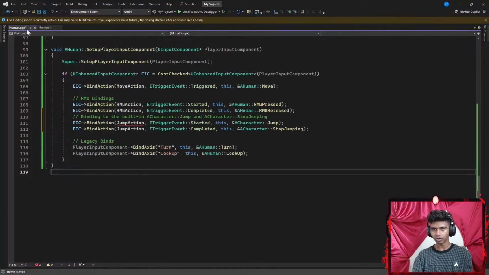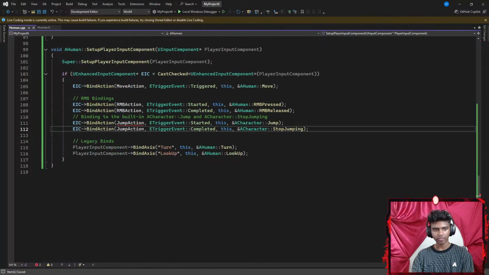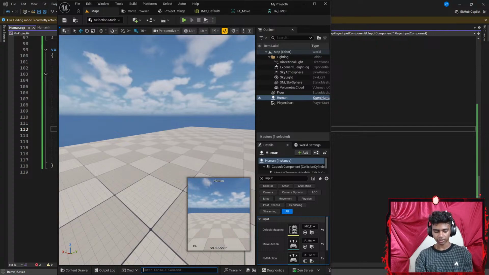Let's hit Control S to save the code. Control S to save the code. And then I'm going to open my Unreal Engine. Let's go with something like live compile.